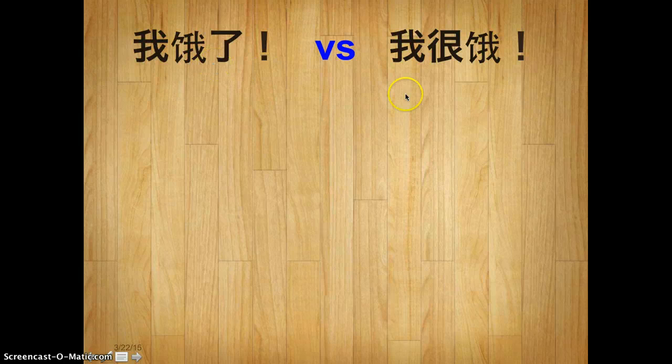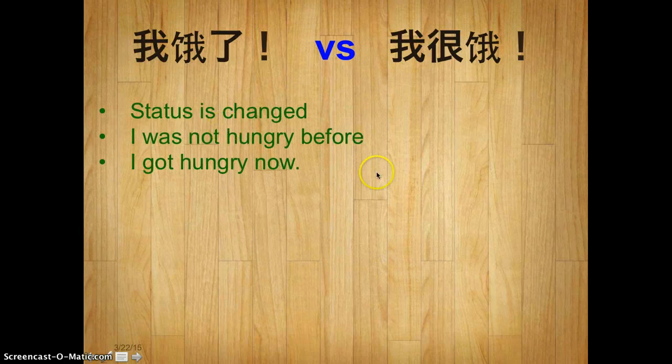So there is a very slight difference between those two. You may say, oh, this one's stronger because it means I am very hungry. Yeah, that's a good point. Now let's look at the explanation here. 我饿了 emphasizes that the status is changed. Maybe I was not hungry before, but now I got hungry.